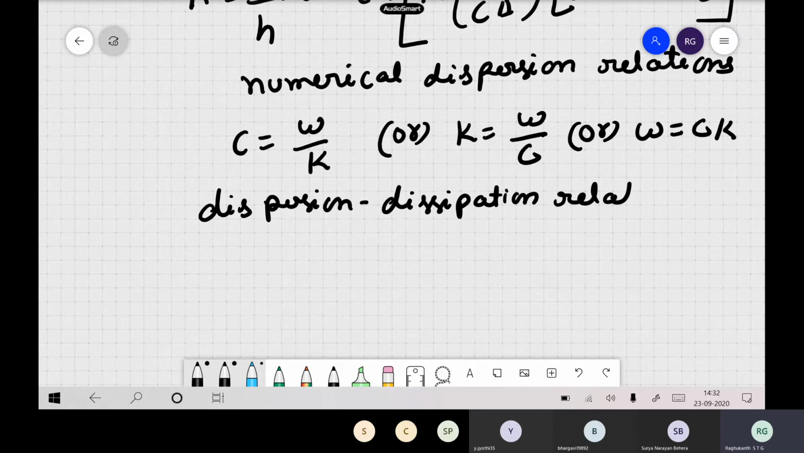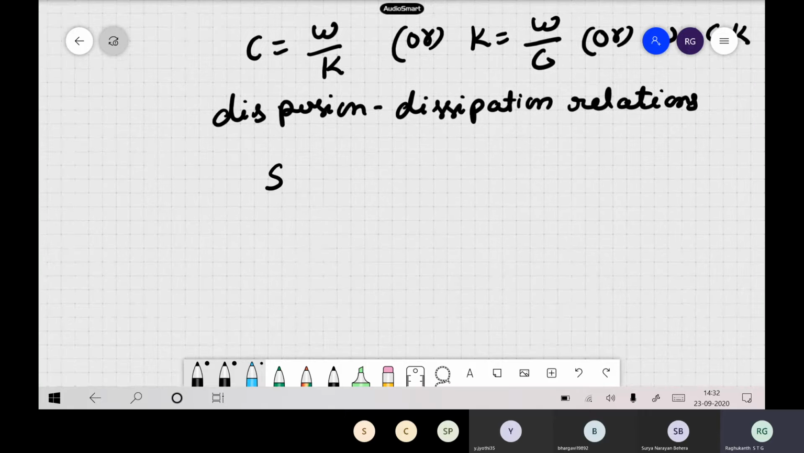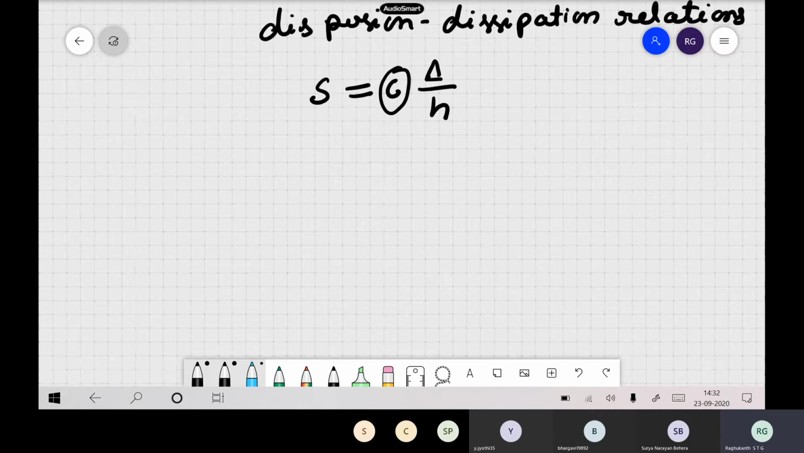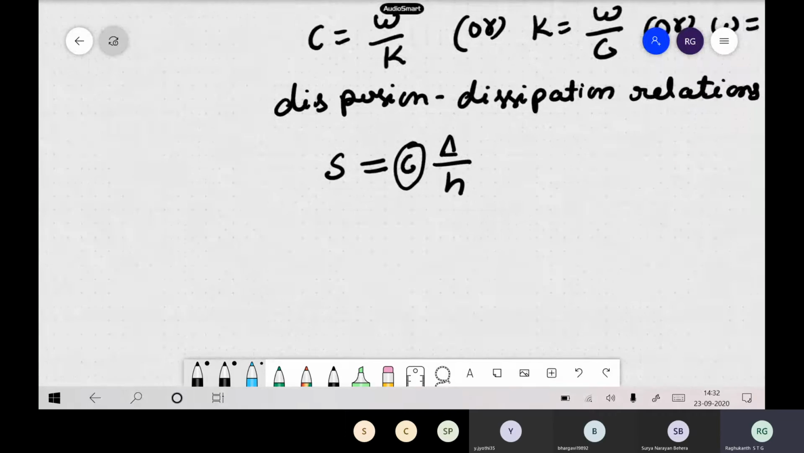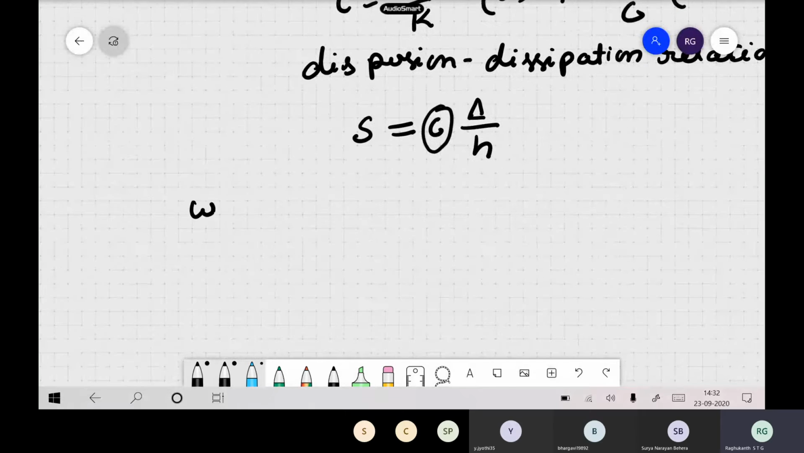So these equations are also known as these type of relations actually. Okay, so now if we denote this S as c delta by h. So this is a ratio, you followed it. Delta is your time increment, h is spatial increment, and c is your analytical phase velocity. So now, if we denote this quantity as S and substitute, you can write it in a nice fashion.